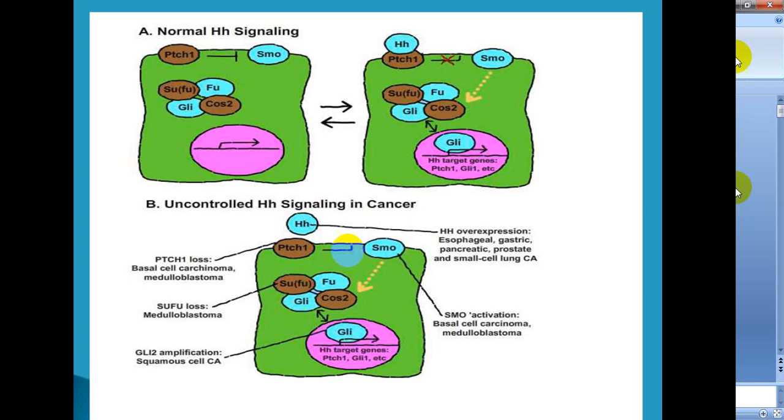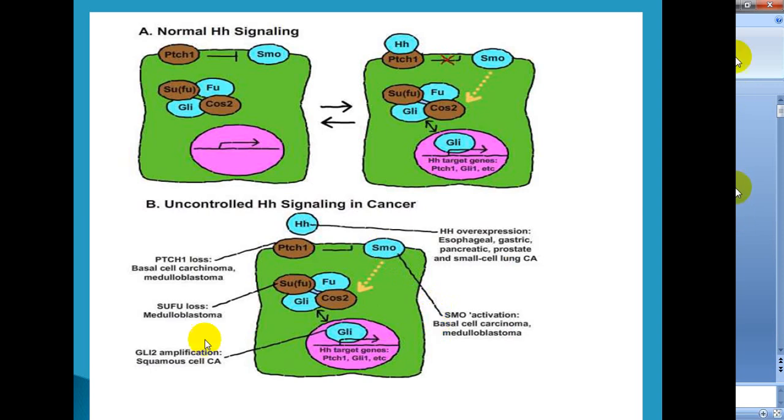When hedgehog is overexpressed, it leads to esophageal, gastric, pancreatic, prostate and small cell lung cancer. And when SMO is activated, then basal cell carcinoma, that is BCC, and medulloblastoma occur.